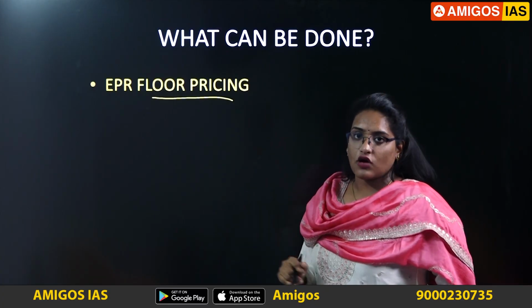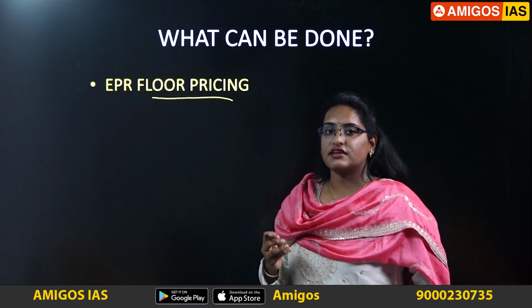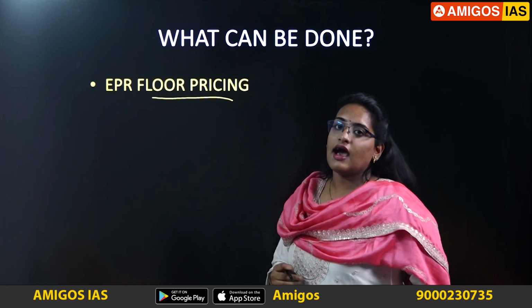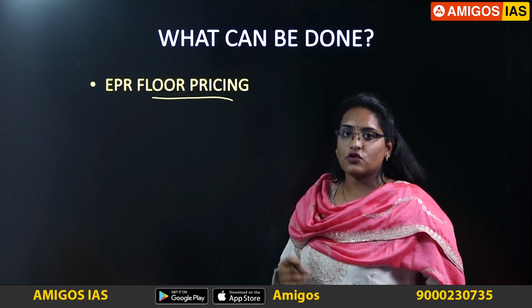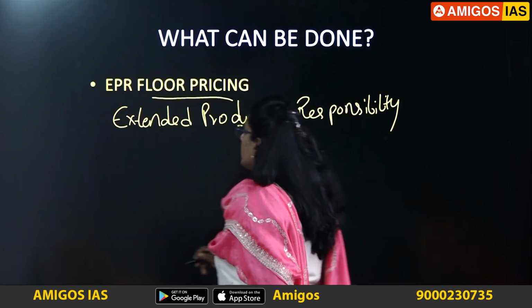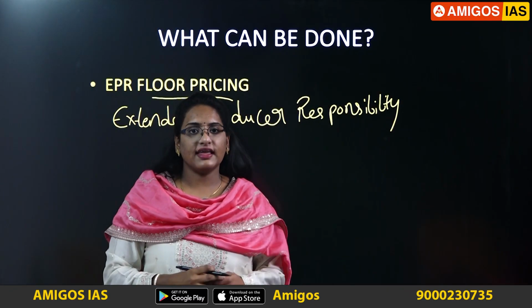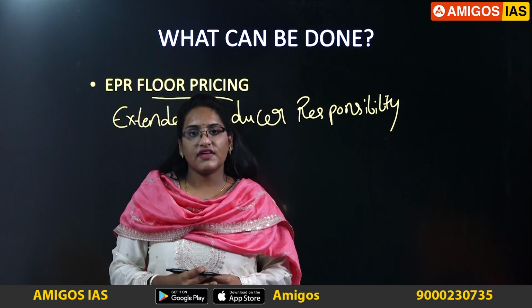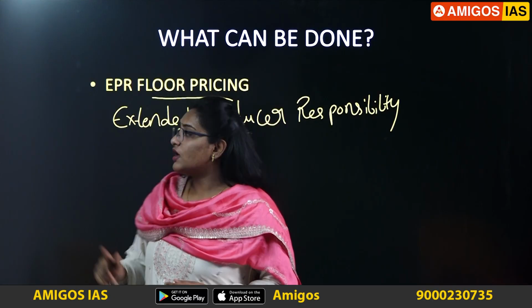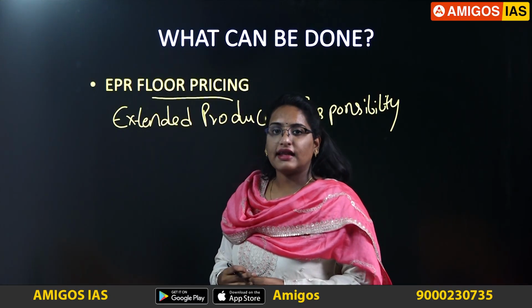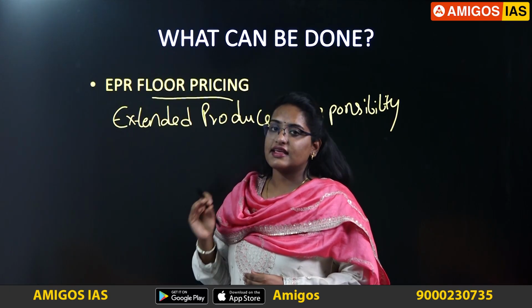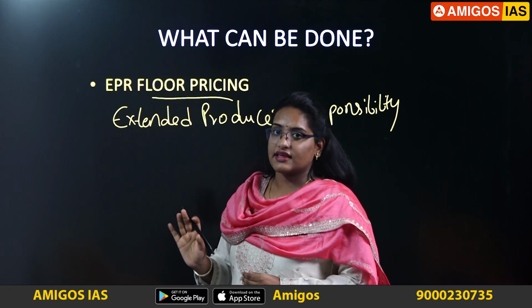Before understanding this concept, you should understand what extended producer responsibility is under the E-Waste Management Rules of 2022. Under this, the producer is mandated to achieve annually set recycling targets through registered recyclers.